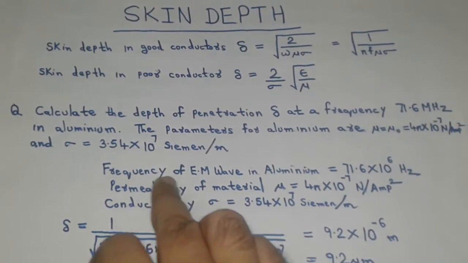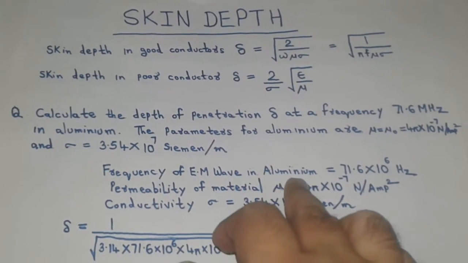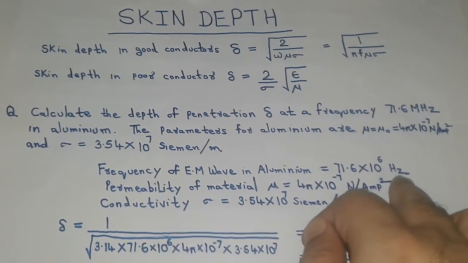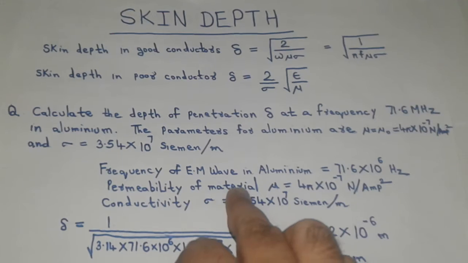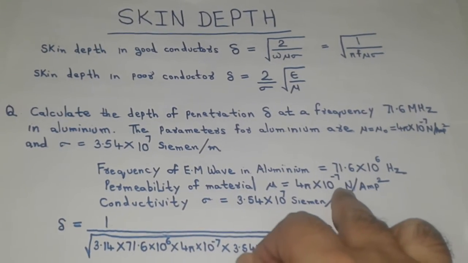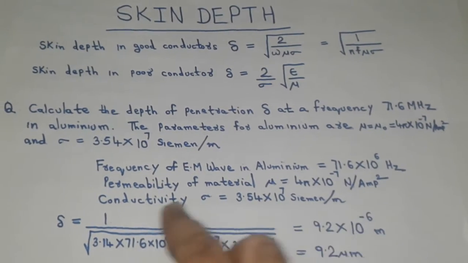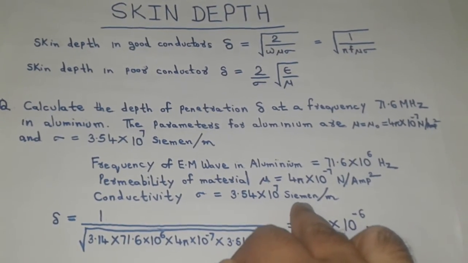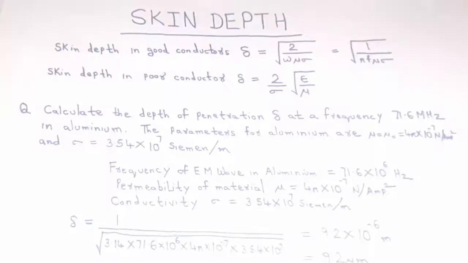So, given the frequency of the electromagnetic wave in aluminium as 71.6 into 10 raised to the power 6 Hz, permeability of the material mu as 4 pi into 10 to the power minus 7 Newton per ampere squared, and conductivity sigma as 3.54 into 10 raised to the power 7 Siemens per meter.